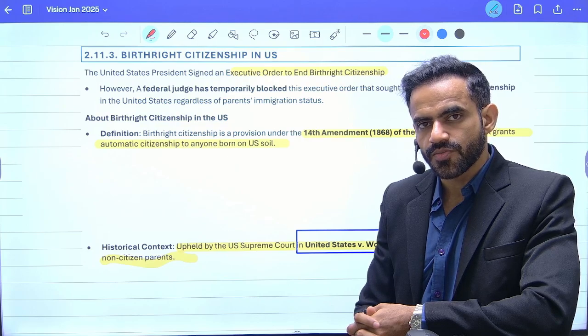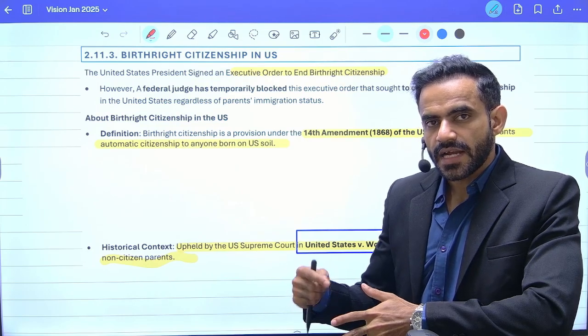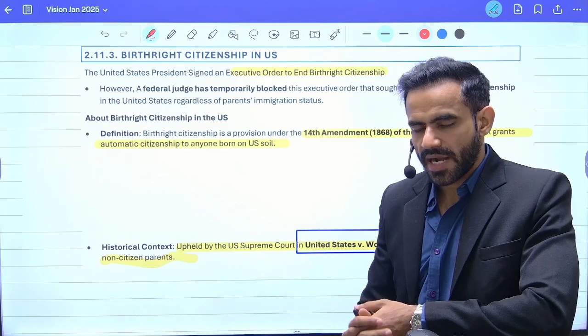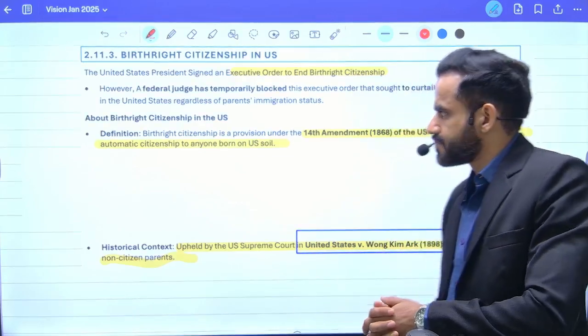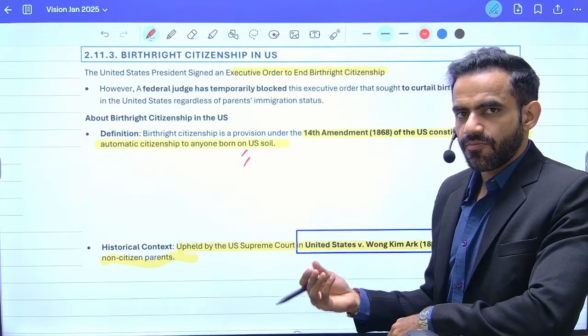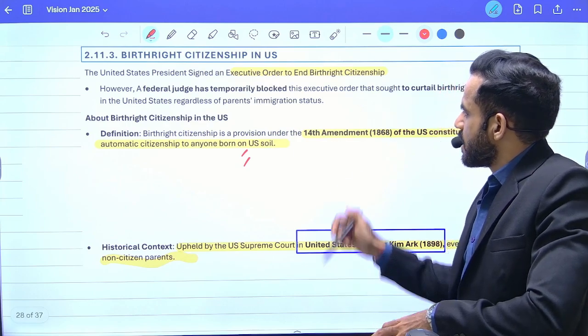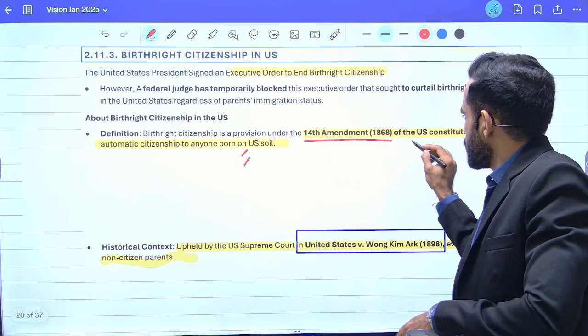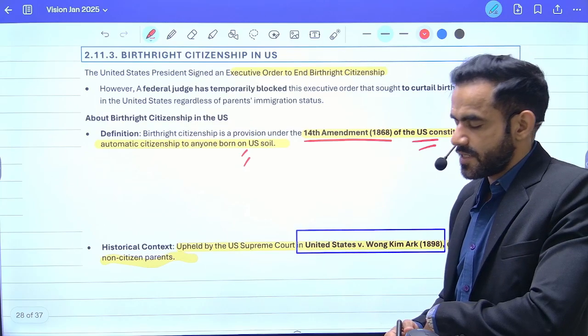Okay, why this entire issue was in news? It was in news because recently Donald Trump announced that US will discontinue this practice. That means they will no longer allow this to happen. That means automatic citizenship will not be allowed. Now understand, as per the 14th Amendment of the US Constitution, this automatic citizenship was granted.